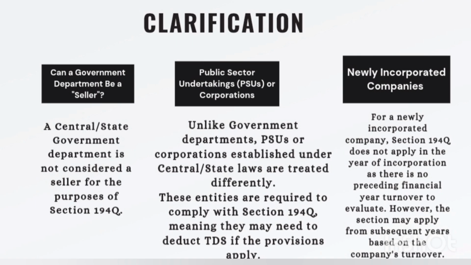Now another is newly incorporated companies. For these, section 194Q does not apply in the year of incorporation. That is very logical also. Newly incorporated companies don't have any turnover in the previous financial year. Then how is this section going to become applicable? This section itself says that in the previous financial year you have to have a turnover of 10 crore. For new companies, this section is not going to become applicable. Section 194Q does not apply in the year of incorporation, as there is no preceding financial year turnover to evaluate.